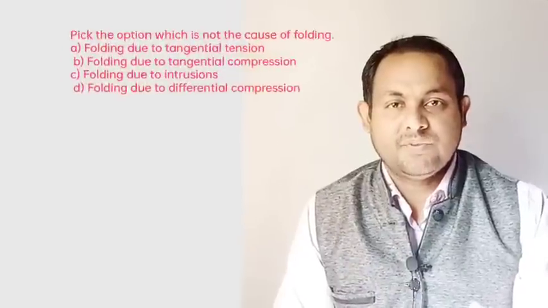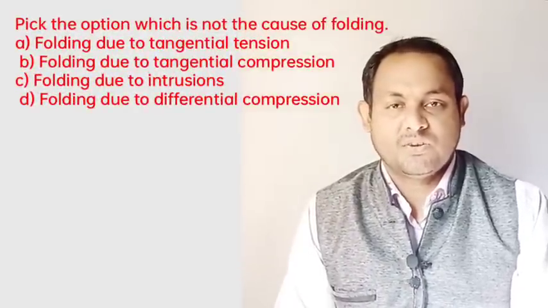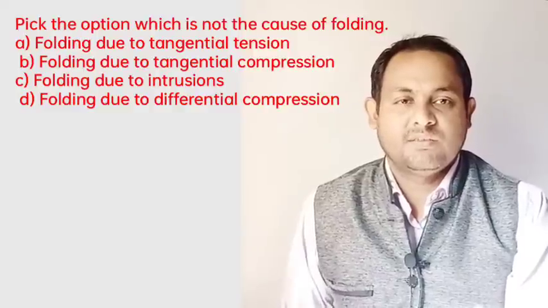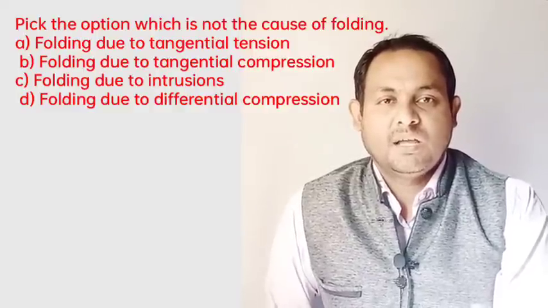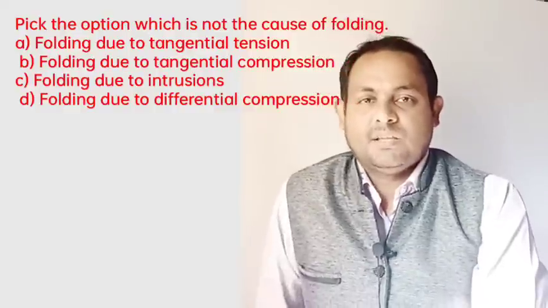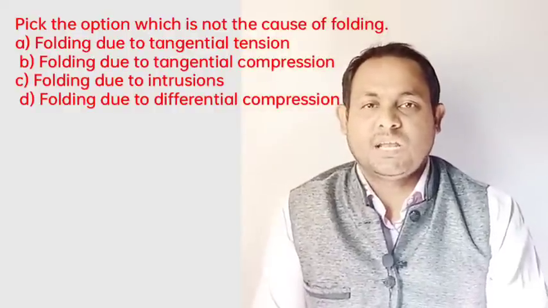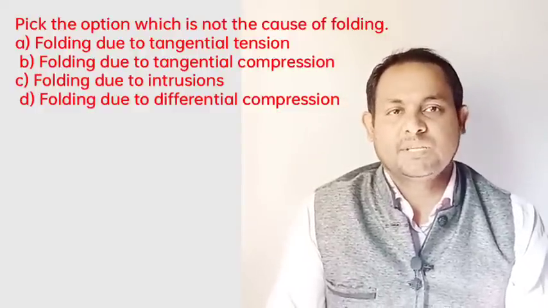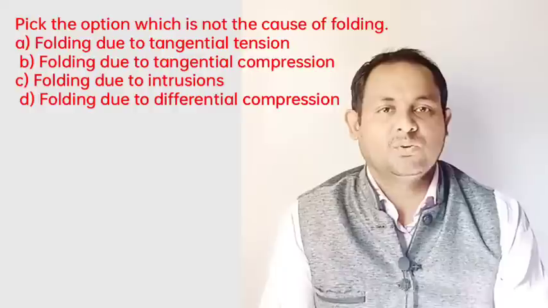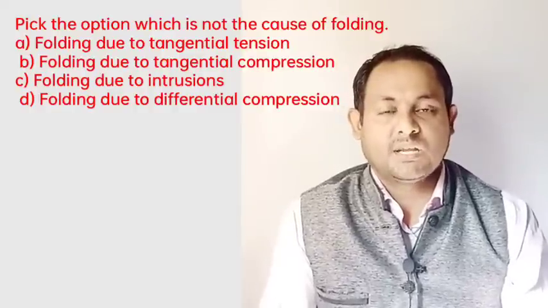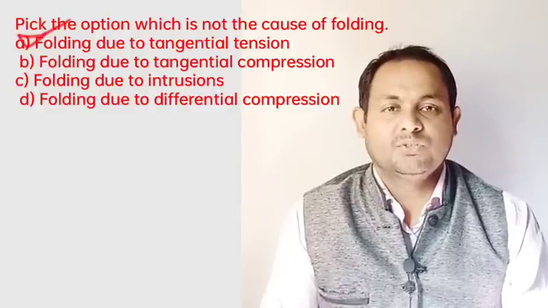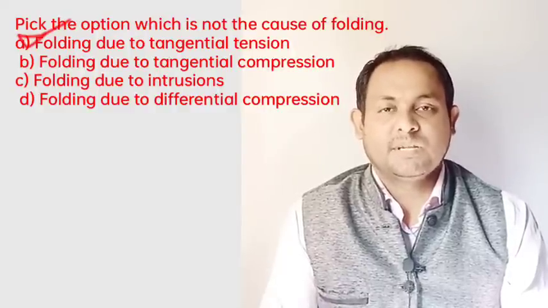And the next question: pick the option which is not a cause of folding. Very interesting. The various causes of folding that are studied are folding due to tangential compression, intrusion and differential compression, hence the other options are not correct. So the correct answer is option A, folding due to tangential tension.